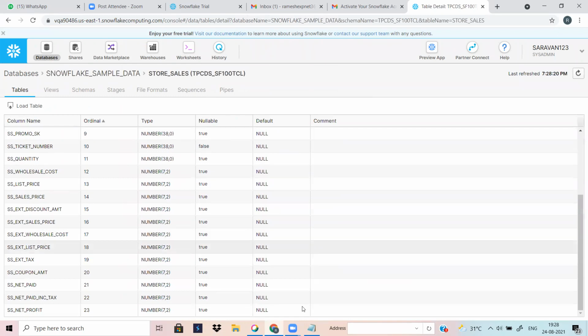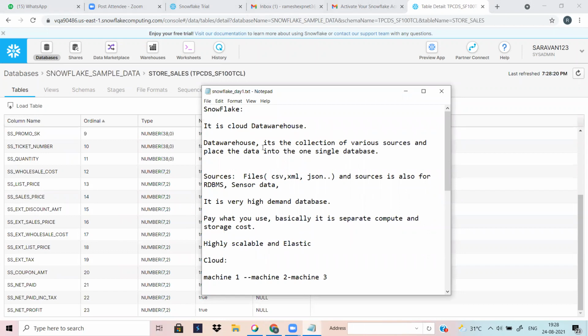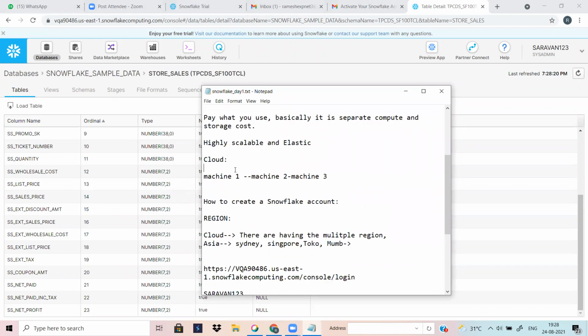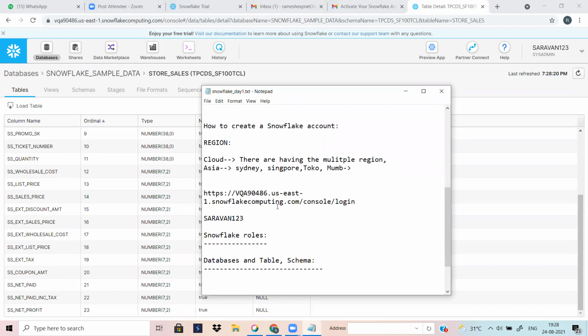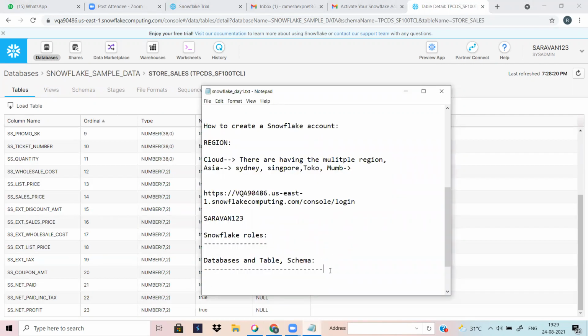Today we discussed what Snowflake is, how to install it, what roles are, the different types of roles, and how to check databases, tables, schemas and so on. We can see other topics in upcoming classes. But today I am sending these notes also.